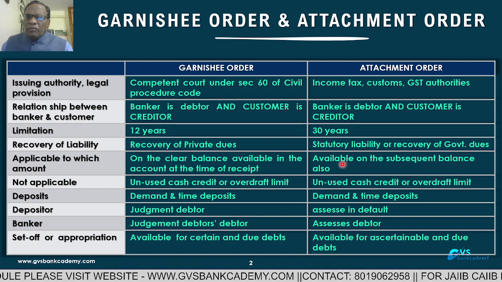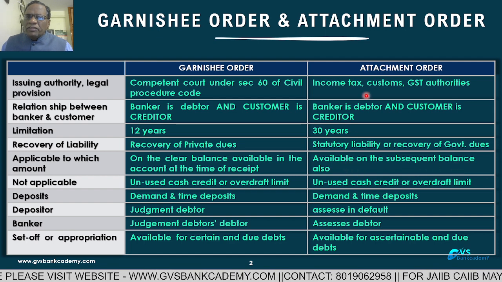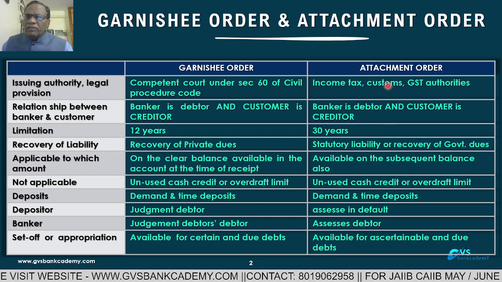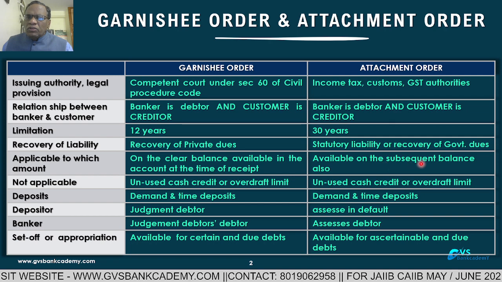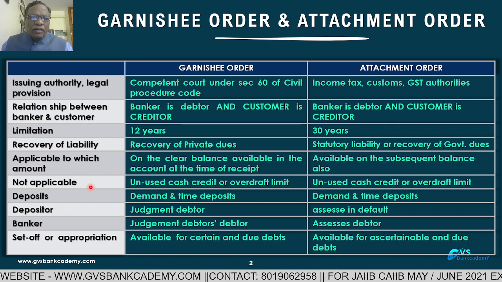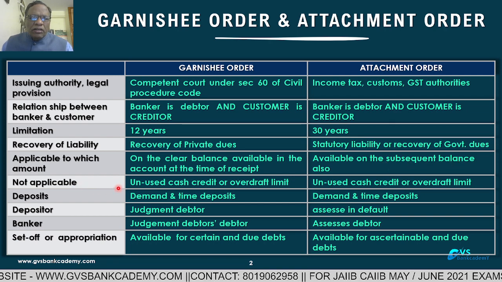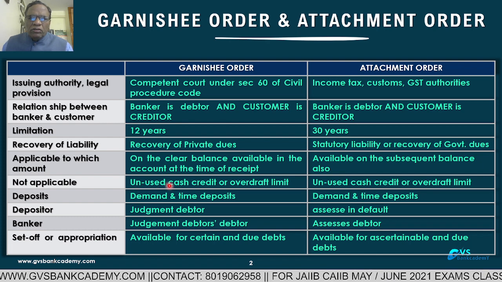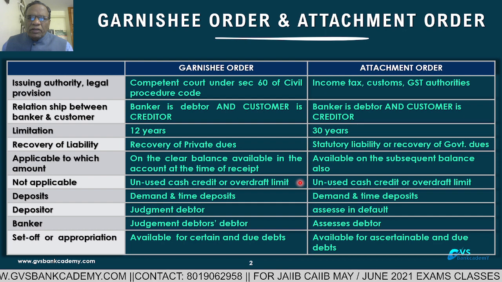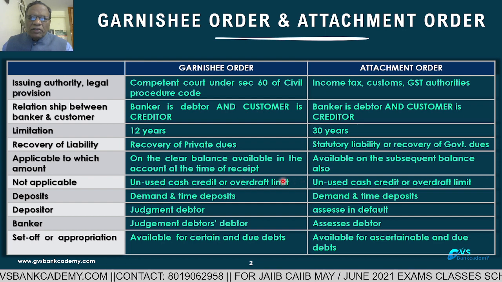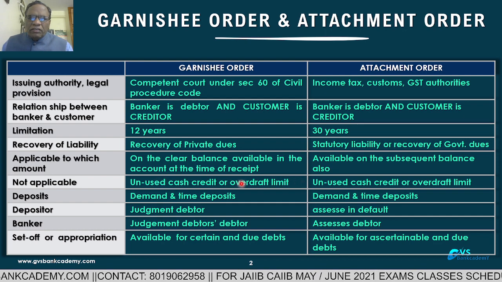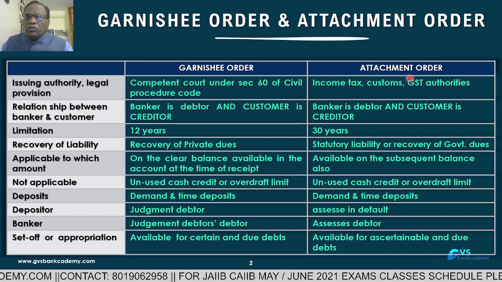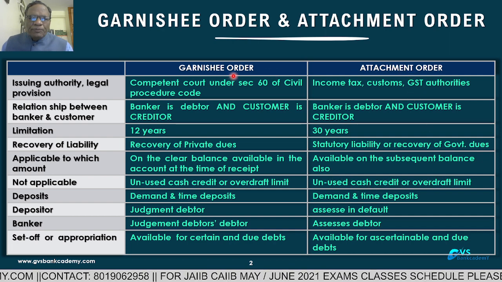So the balance available at the time of receipt of the attachment order and the amount of deposits after receipt of the attachment order are also attached. Not applicable: loan accounts. Unused cash credit means this is a loan account. Unused overdraft limits are not applicable. Unused cash credit or overdraft, in both cases, is not applicable.